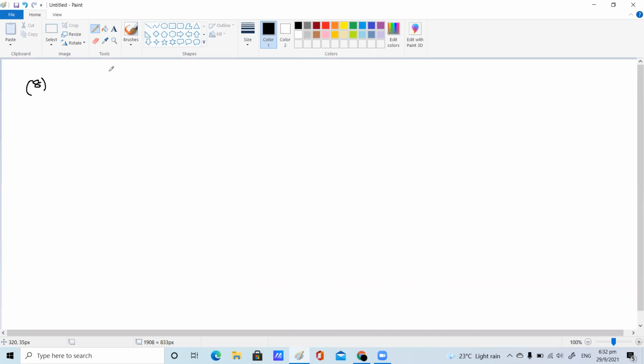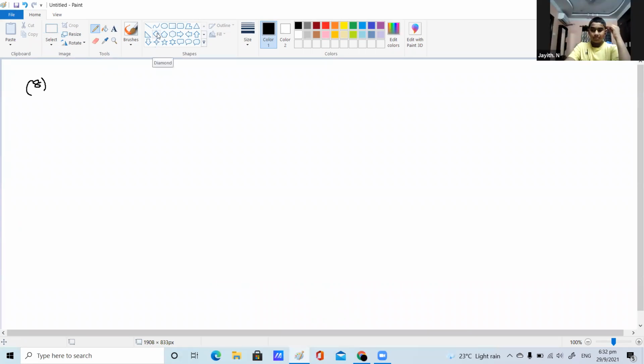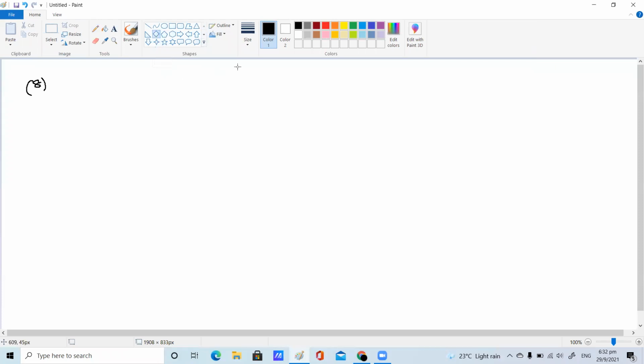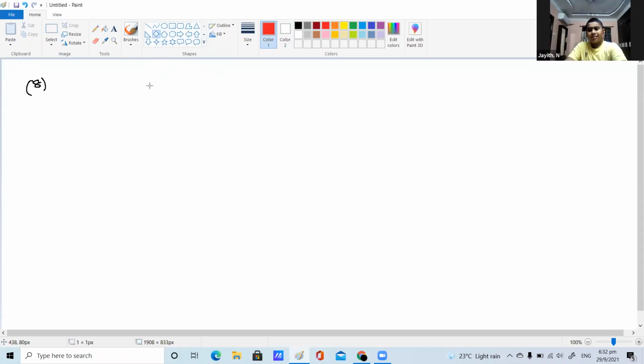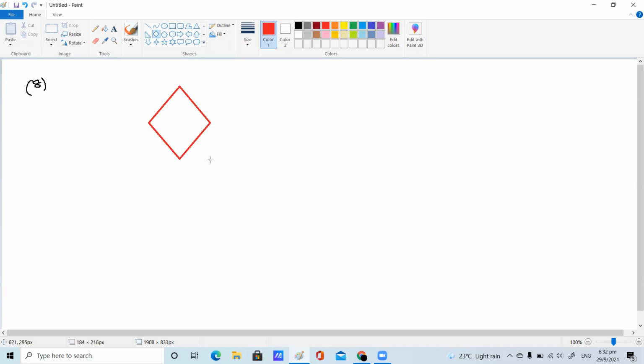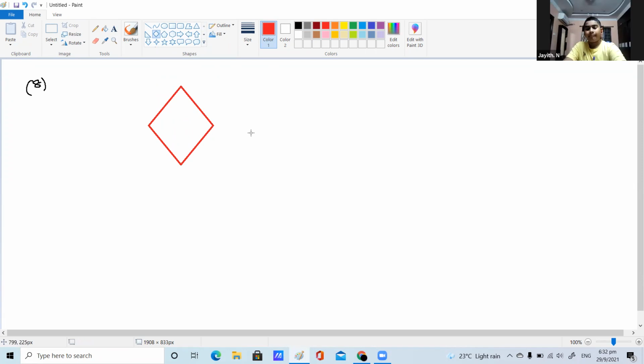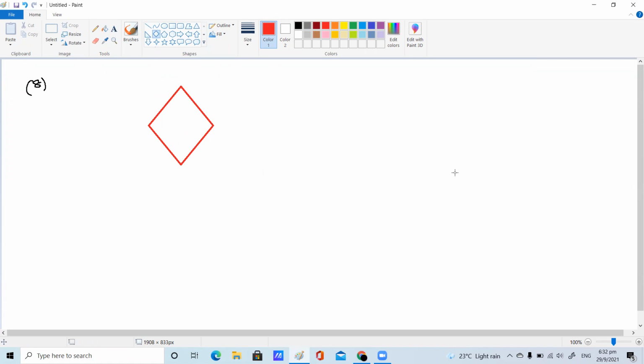Diagonals of a rhombus. What do you know about a rhombus? Who will say about a rhombus, children? Ma'am, a rhombus is a kite, and all the sides are equal. No, I want some properties of a rhombus. Rohit, can you give the properties of a rhombus? Diagonals are perpendicular and all the sides are equal. Very good, all sides are equal. You said one point is absolutely correct. The second point is that the diagonals are perpendicular.